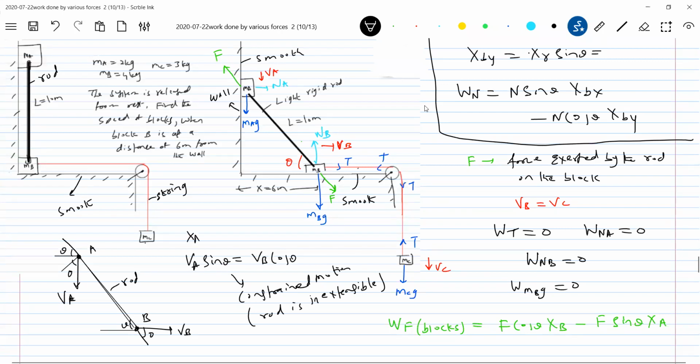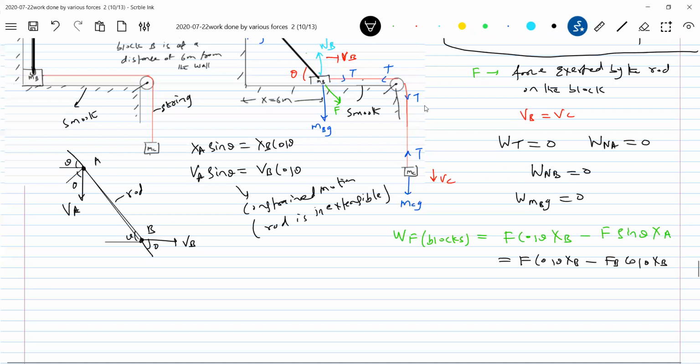Here can I write the constraint equation: XA sin theta equals XB cos theta. The constraint equation we wrote for velocities holds for displacement also. So substitute that. XA sin theta, what can you write? XB cos theta. So this will become 0, no? So the work done by the force set up in the rod on the blocks will be 0. What are the only forces doing work?